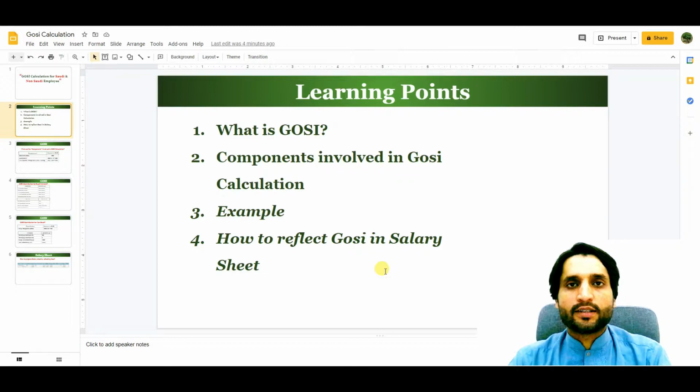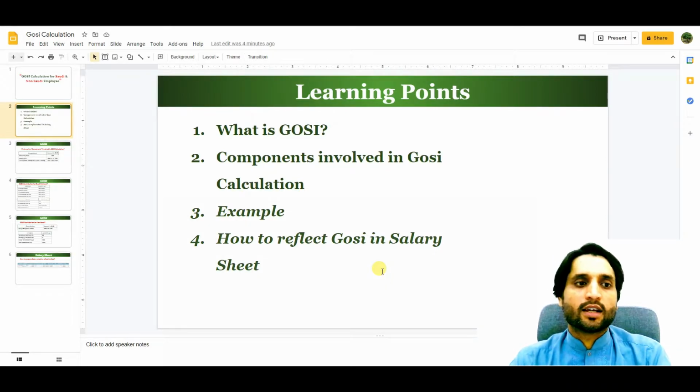After retirement, GOSI pays the employee for his living. If there is a work injury, GOSI also helps the employee. And if the employee is unemployed, GOSI also gives him money to live his life. These percentages are decided by GOSI, that is, how much GOSI will give the employee at the time of retirement, work injury, or unemployment.